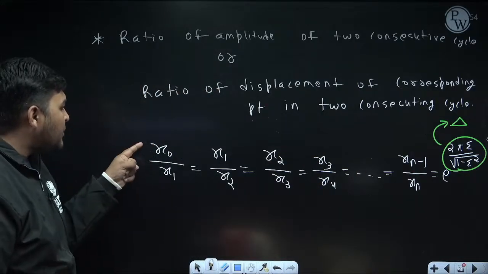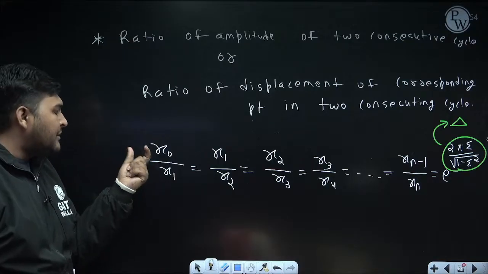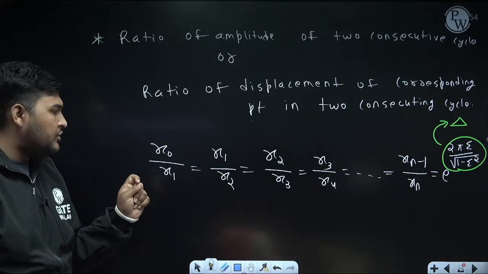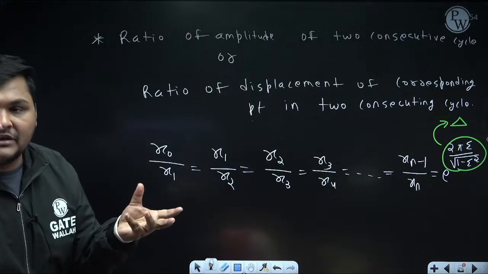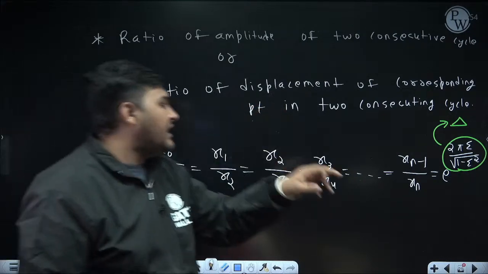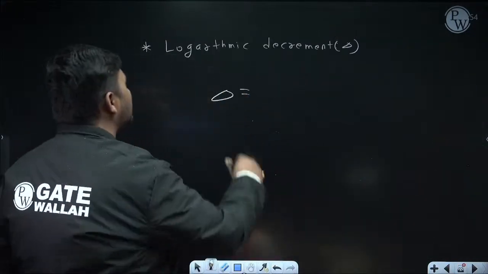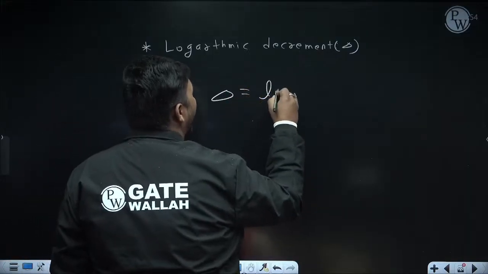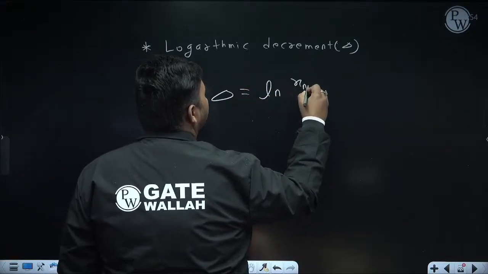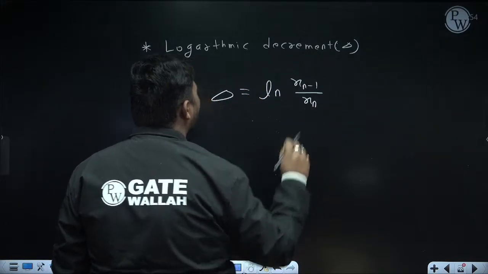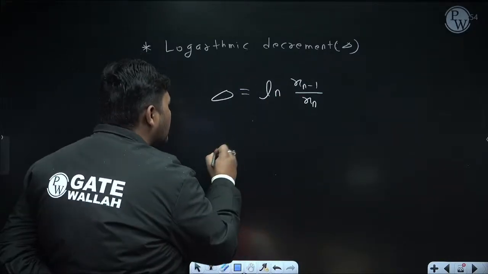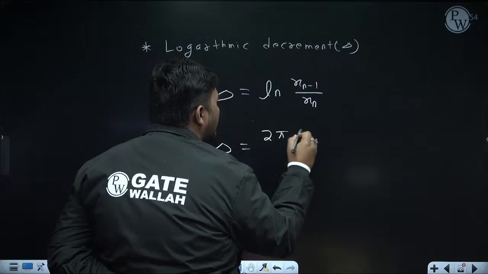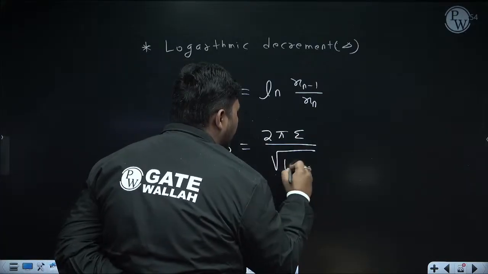Now, x0 by x1 is a decrement because with each cycle the displacement reduces, so we can refer to the log of that as logarithmic decrement. So delta is the log of xn minus 1 upon xn, the log of the ratio of displacement of 2 consecutive cycles. And the formula to calculate delta is always 2 pi zeta upon root over 1 minus zeta square.